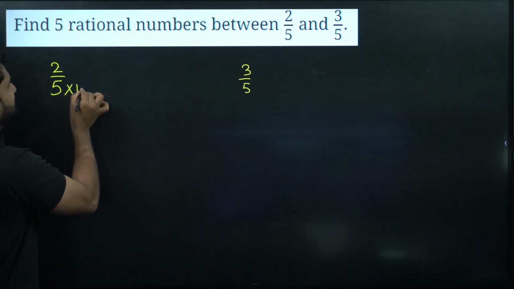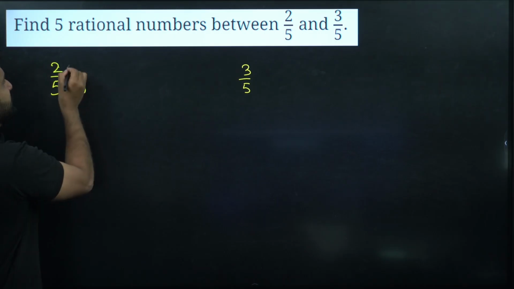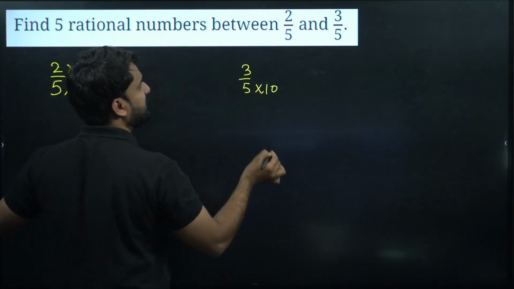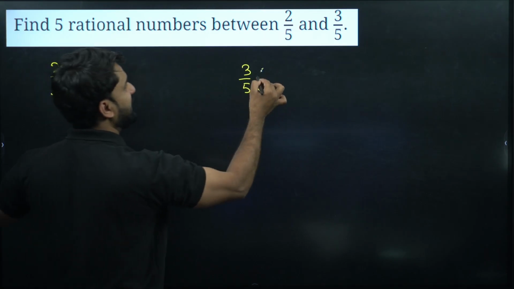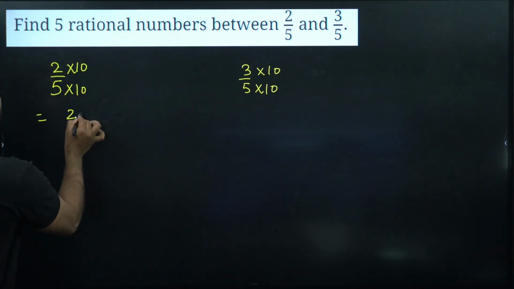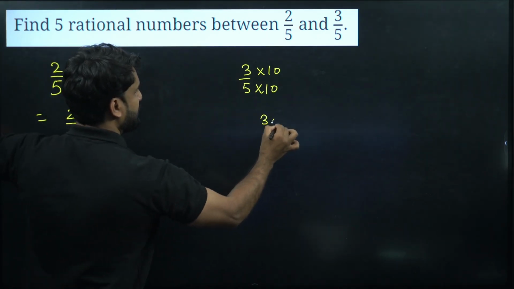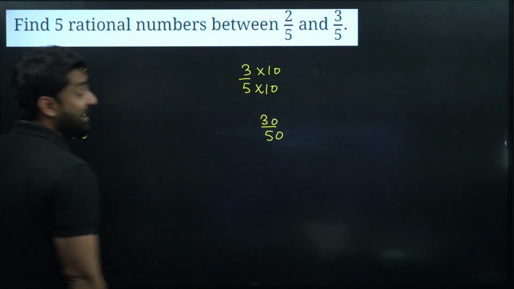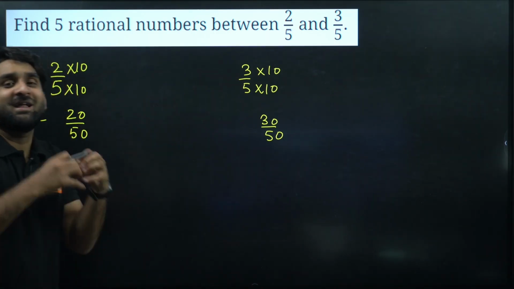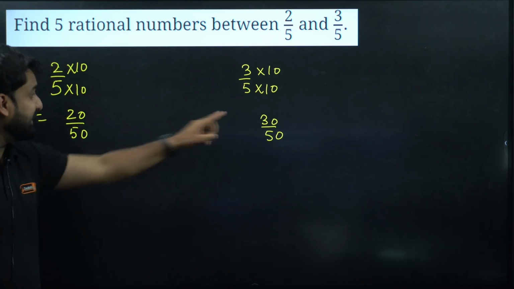Let's multiply this by 10. If we are multiplying the denominator by 10, the numerator will also be multiplied. Similarly, we are multiplying by 10 here also, because 10 times 5 is 50, so 10 will multiply the numerator also. Now we can write this as 20 by 50 and this has become 30 by 50. Wow! Now the denominators are identical, but the numerators have become different, and we can write continuous counting, because this is 20 and this is 30.